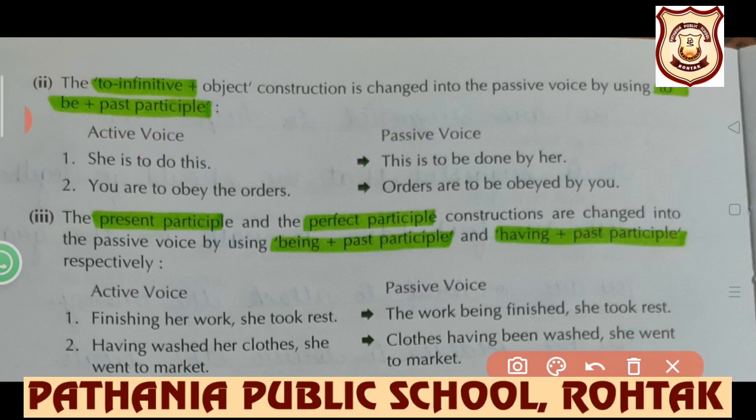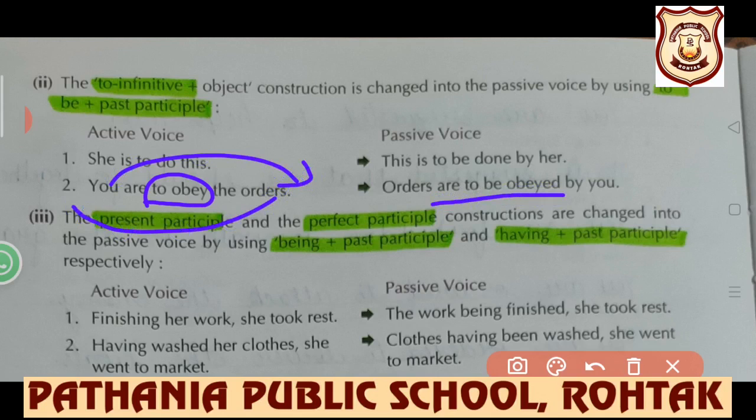Let's see another example. You are to obey the orders. Here to infinitive means to obey. Change will be to be plus third form, that will become to be obeyed. Rest changes are the same. Orders are to be obeyed by you. You will go at the place of object. Orders will go at the place of subject. To infinitive will be changed into to be plus third form of the verb.